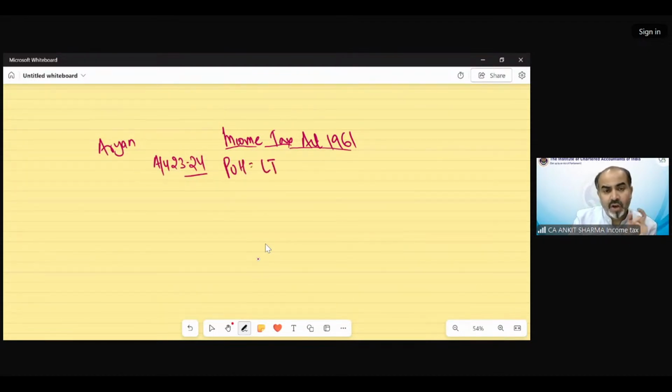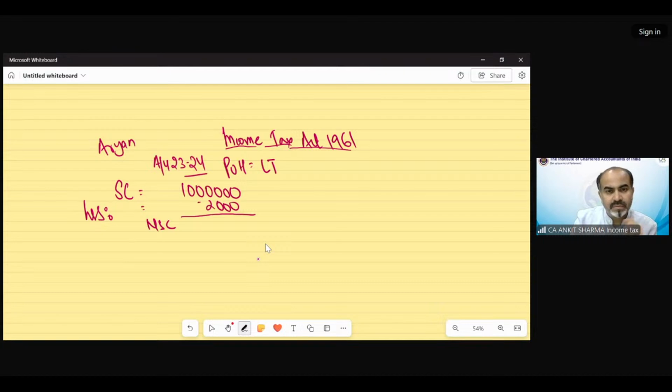Clear? Now we need the sale consideration. In the question it has been given that the consideration was 10 lakh rupees. And there was brokerage or some expenses on transfer that amount to 2,000 rupees. So that means my net sale consideration was 9,98,000.